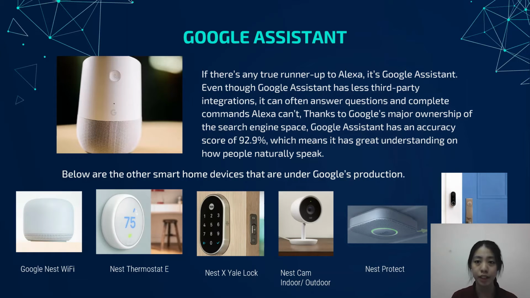Thanks to Google's major ownership of the search engine space, Google Assistant has an accuracy score of 92.9%, which means it has a great understanding of how people naturally speak. Below are the other smart home devices that are under Google's production.